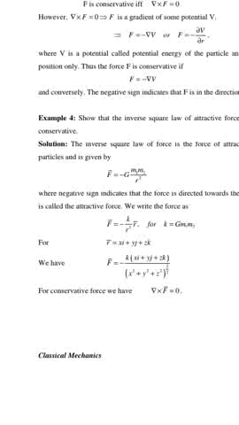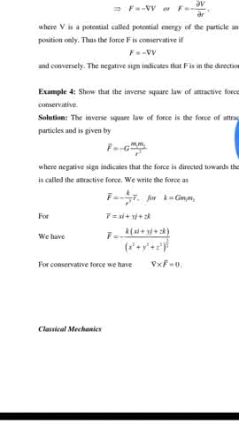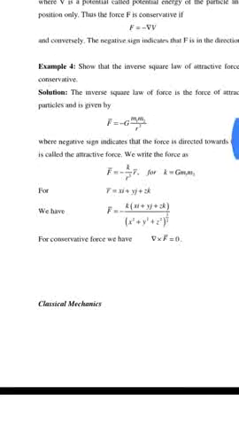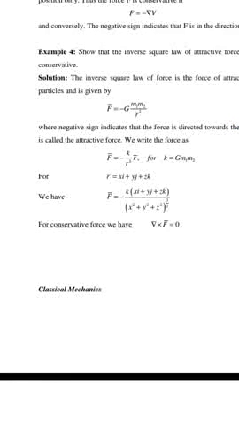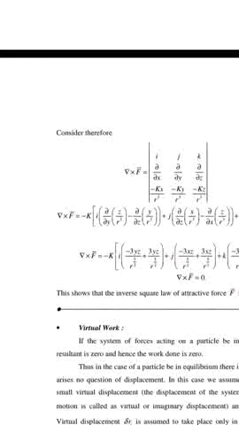F bar is equal to minus k into xi plus yj plus zk, divided by x square plus y square plus z square raised to 3 by 2. For conservative forces, del cross product F bar is equal to 0. Therefore,